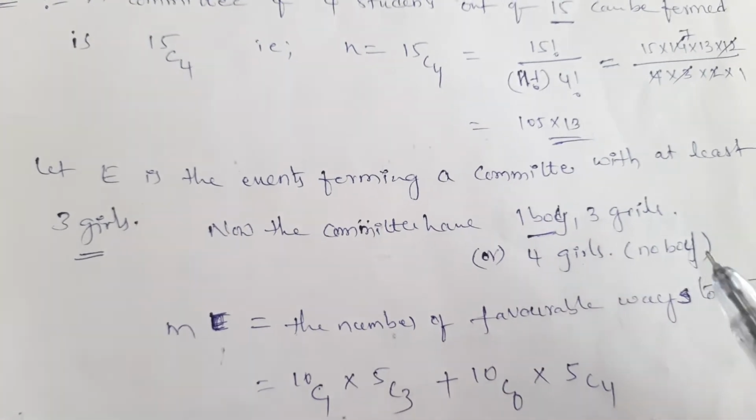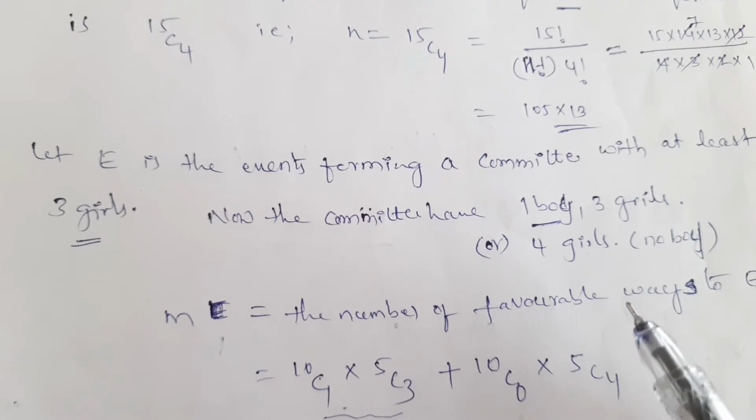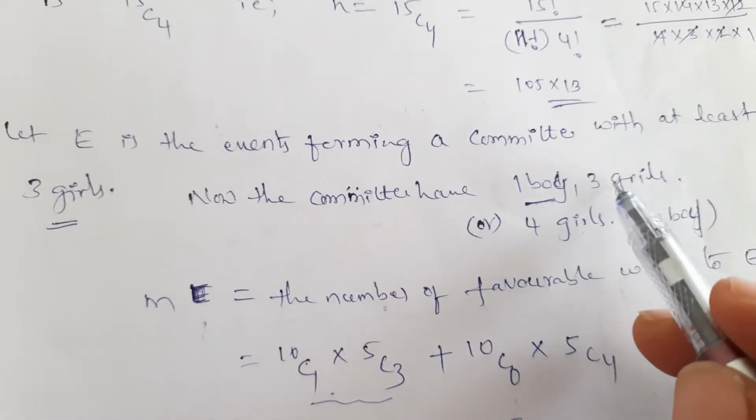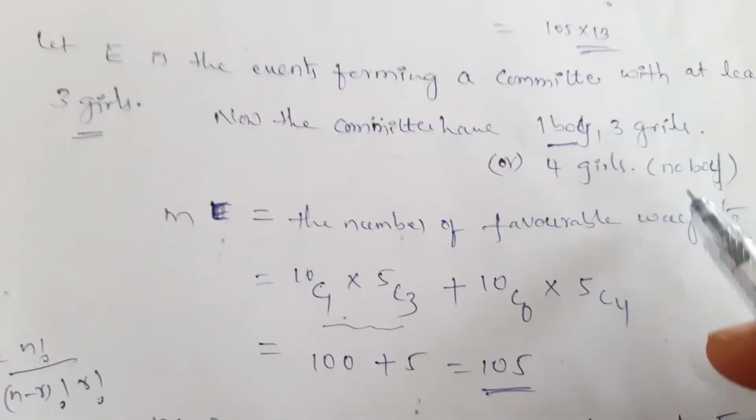Here we have to select 4 students, with at least 3 girls: 1 boy and 3 girls, or 4 girls and no boy.